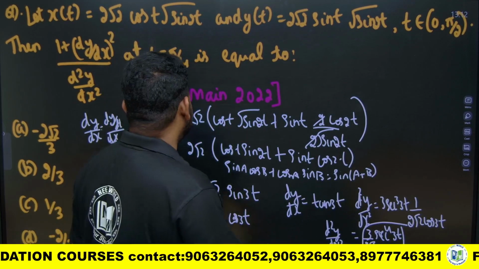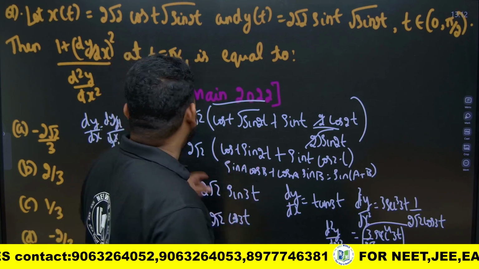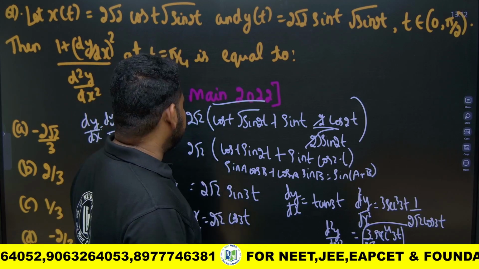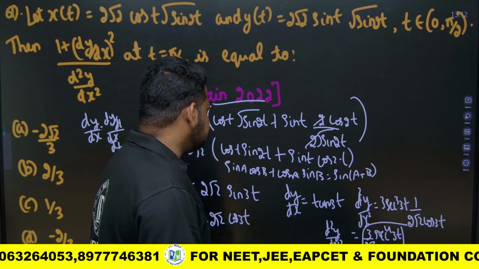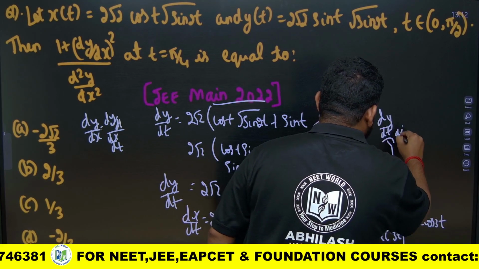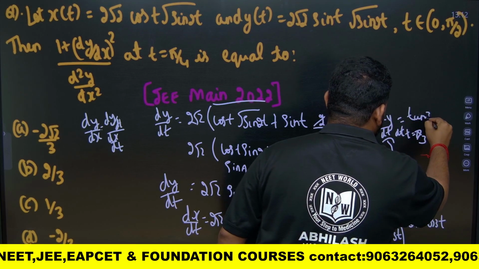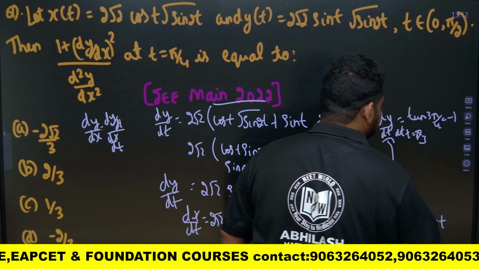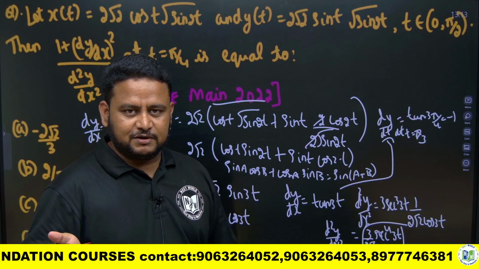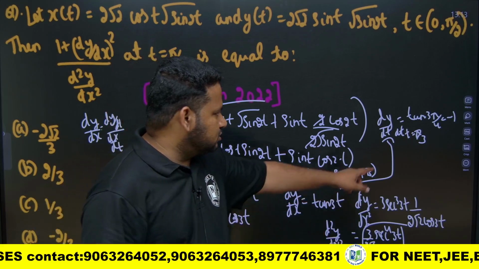But what they are asking, this is a 2022 question, a little lengthy, but it's a very simple question if you know parametric differentiation. They are asking the value of 1 plus dy by dx whole square over d square y by dx square at t is equal to pi by 4. So at t is equal to pi by 4, dy by dx will become tan 3 pi by 4, and the value is minus 1. I have always told you pi by 4 is 1, 3 pi by 4 is minus 1, 5 pi by 4 is 1, 7 pi by 4 is minus 1, and 9 pi by 4 is 1. Like that, it will oscillate between 1 and minus 1.